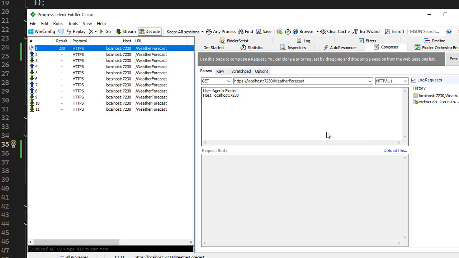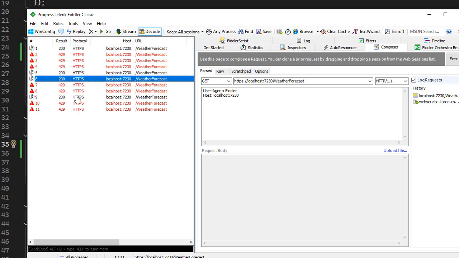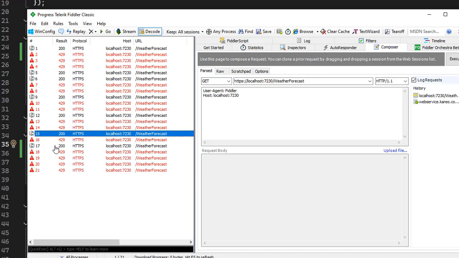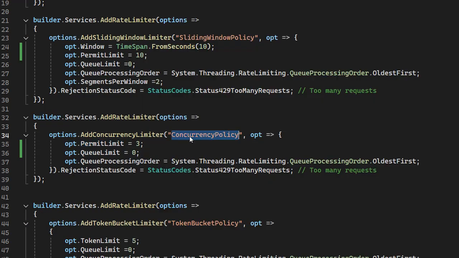Let me click OK. See, these 3 requests are accepted and the process completed. Now let me send 10 requests again. See, 3 requests again. So the concurrency rate limiter is very helpful because there is no restriction of time bounding. We just have to provide a limit for how many requests it is going to accept.